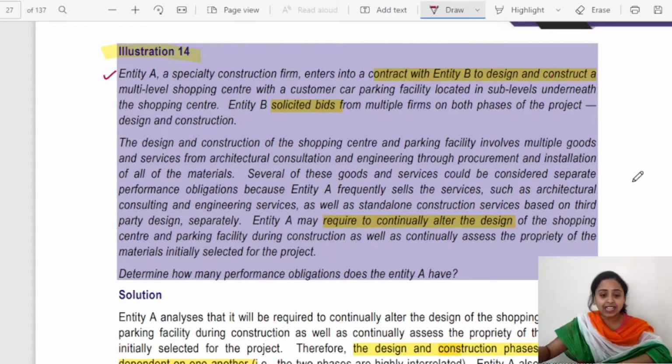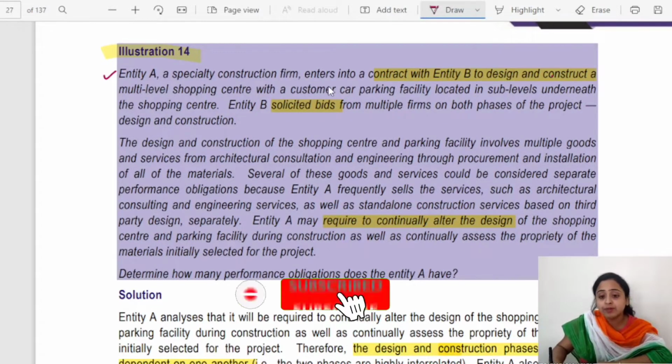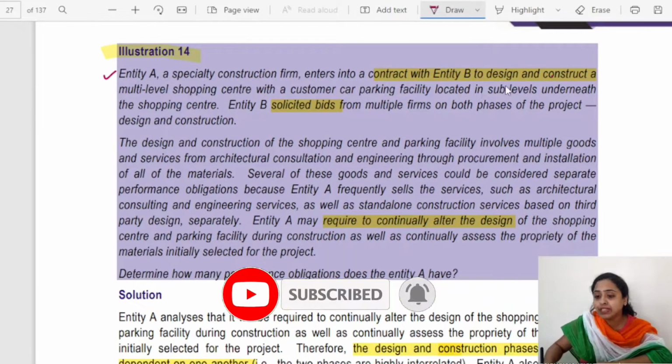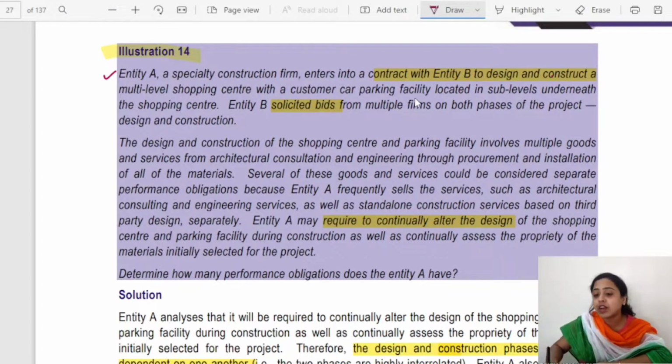Okay. Firstly, illustration number 14 on page number 3.27 of our ICAI module. Entity A, a specialty construction firm, enters into a contract with Entity B to design and construct a multi-level shopping center with a customer car parking facility. Okay, they are designing a building as well as a car parking facility located in sub-levels underneath the shopping center in the basements. Entity B solicited bids from multiple firms on both phases of the project, design and construction.